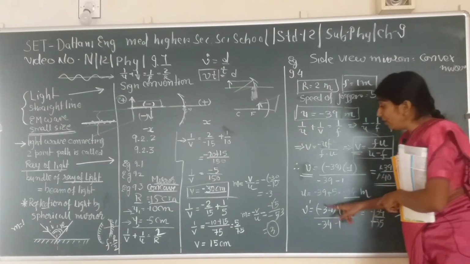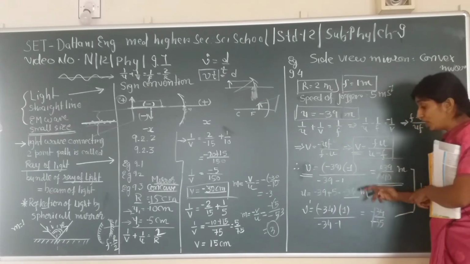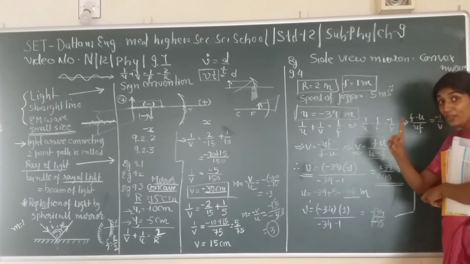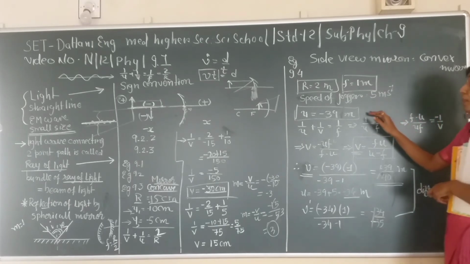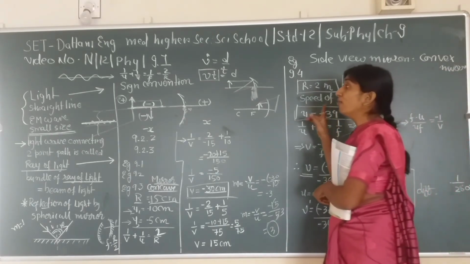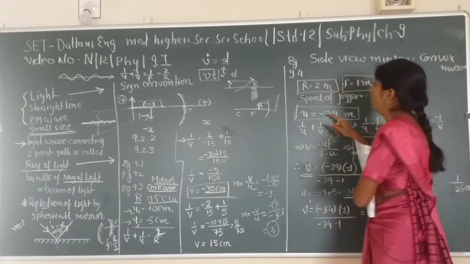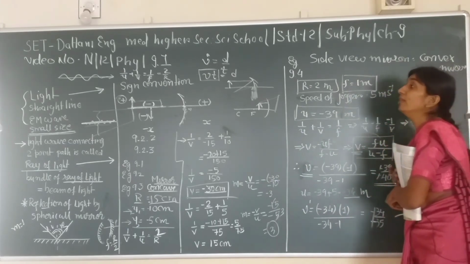This is the displacement of the image in 1 second. Dividing by the time of 1 second, this is the velocity of the image of the object which is right now at 39 meters away from the side view mirror.